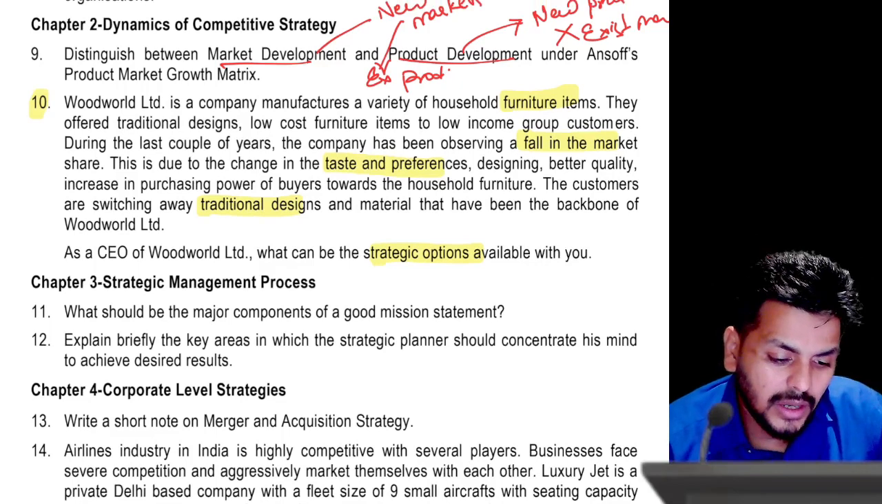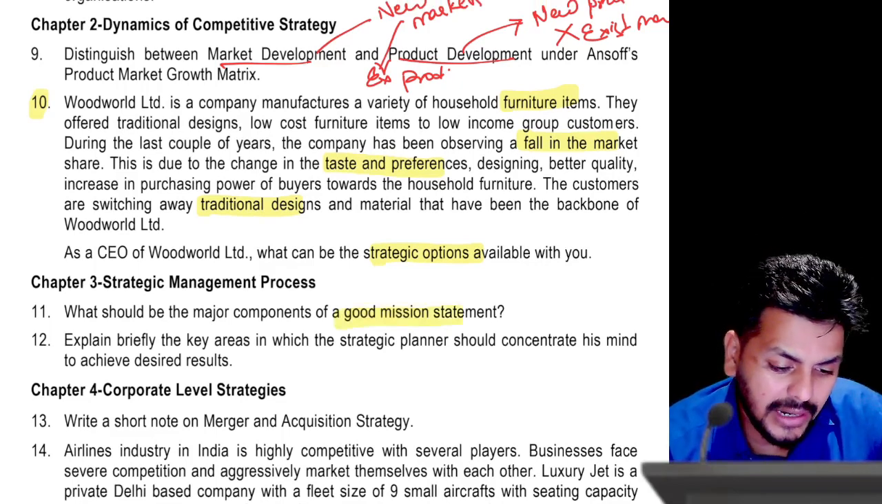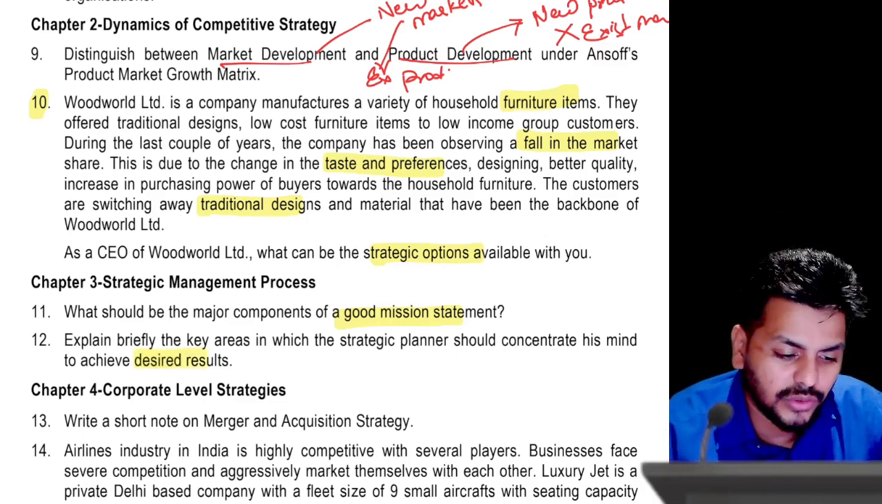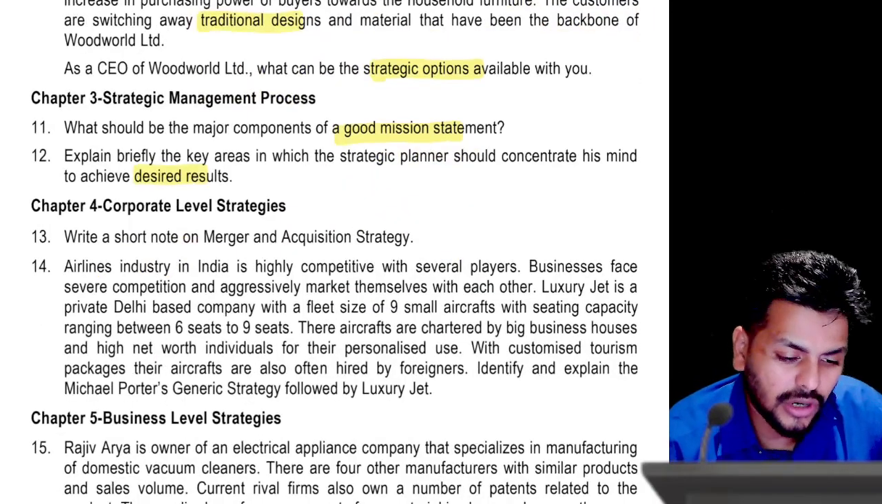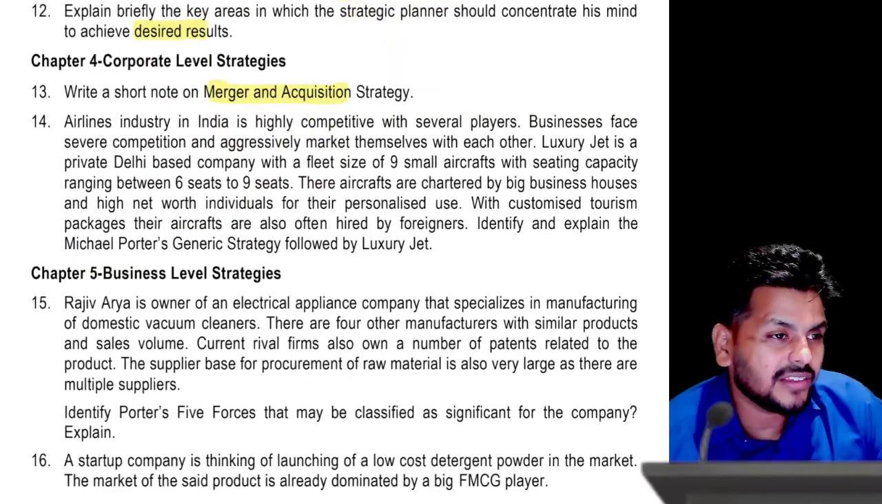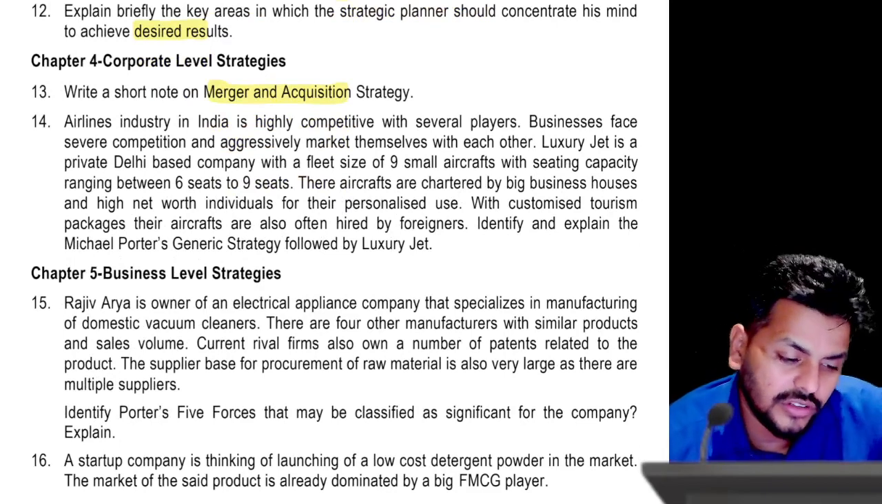Otherwise, what are the components of a good mission statement and key areas a strategic planner should concentrate on while building for desired result? These two are straight questions, so not much. Right, short note on M&A. Okay, let's talk about 14 again. These kind of questions are a little interesting, rather than those straight questions.